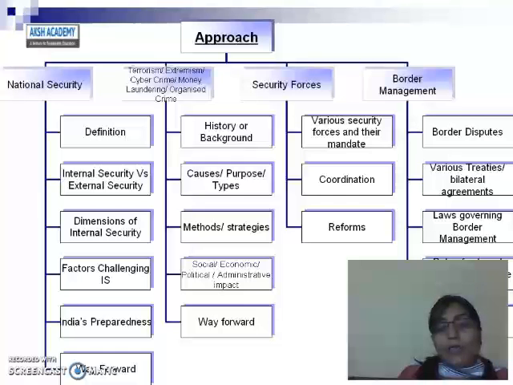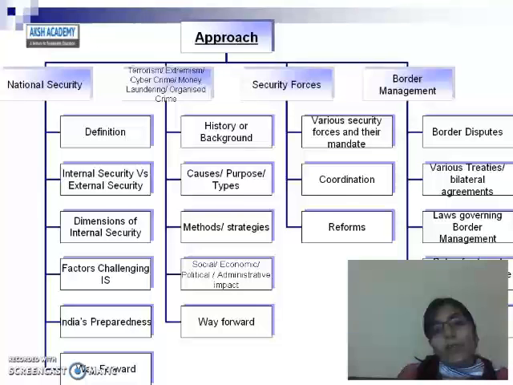And then after, what is the social, economic, political and administrative impact of these threats or these incidents if they are happening in the country. So after that, you have to study this also. This is the basic thing. What is the impact of these things? Why are we worrying? Why do we have to secure our country? For that, you need to see the impact of these things. And at last, the way forward, that is, how you have to deal with this kind of threats.